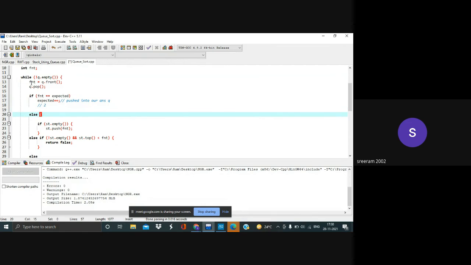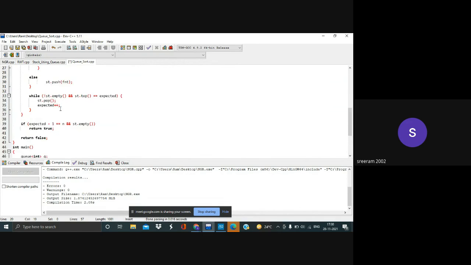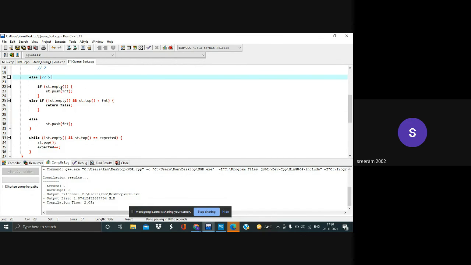Let's say we have encountered 5, as in here. So 5 needs to be stored because it did not reach its position yet. So what will I do? If at all the stack is empty, I'll push it.